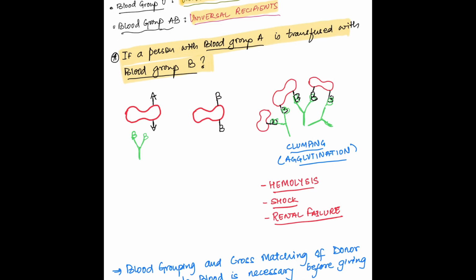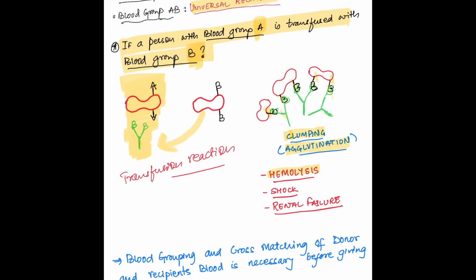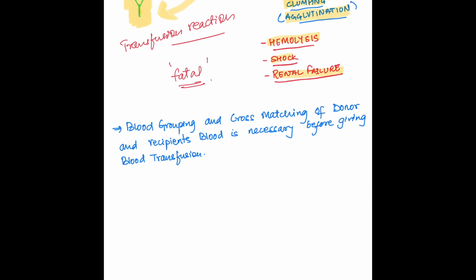So if a person with blood group A is given blood of blood group B, the anti-B antibodies present in his plasma will react with B antigen on the transfused blood and cause clumping of those RBCs. This results in destruction of RBCs, that is hemolysis. It can cause shock, renal failure, etc. Severe transfusion reactions can cause death. Therefore, it is very important to check blood group and cross-match donor and recipient blood before giving blood transfusion.